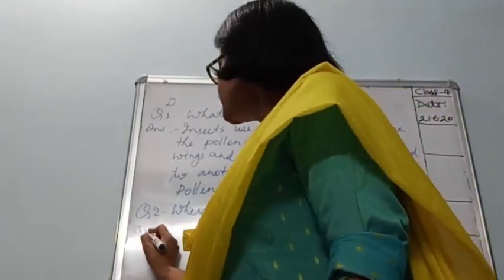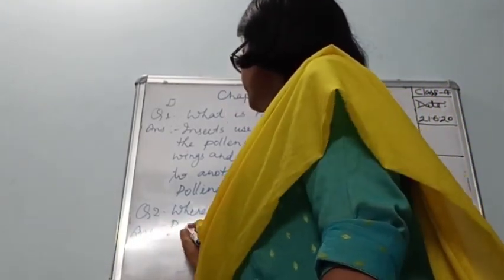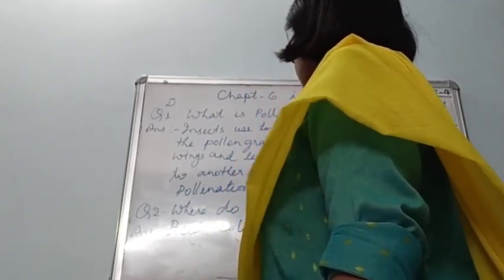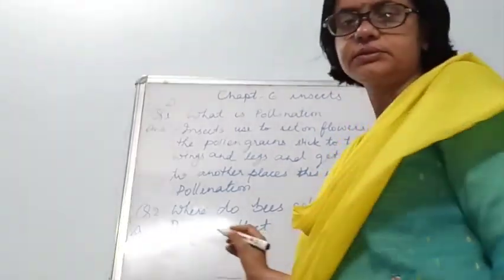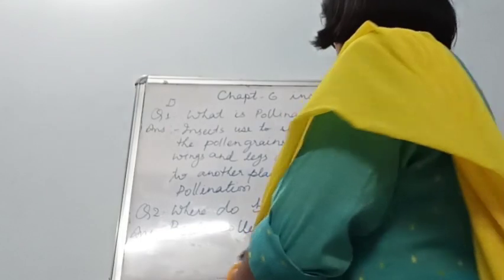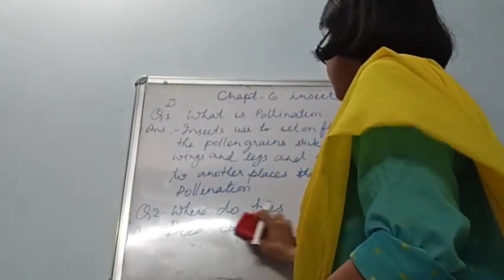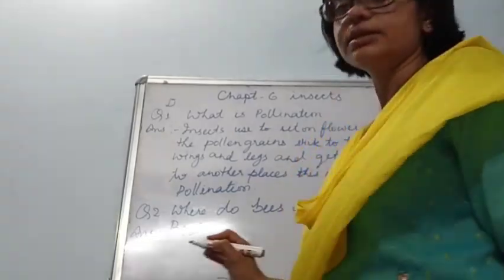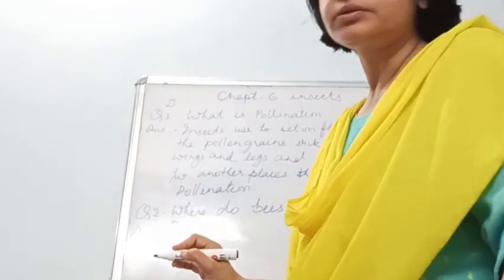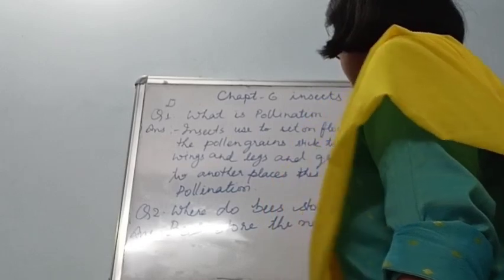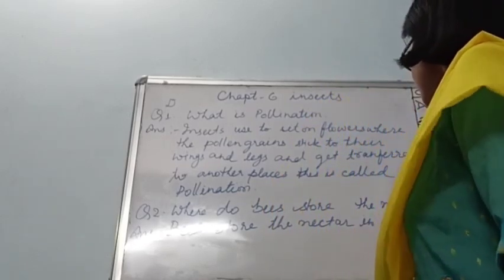And the answer is, bees store the nectar in combs.